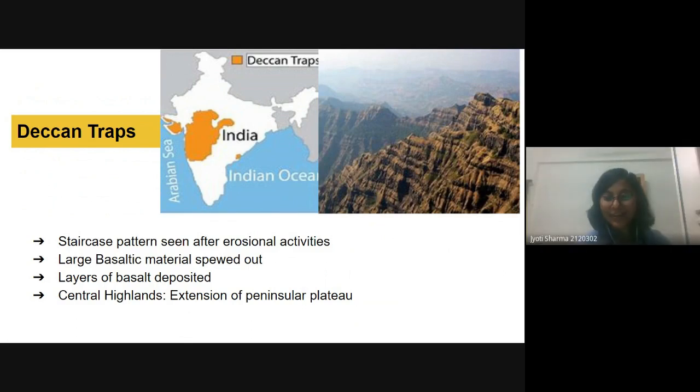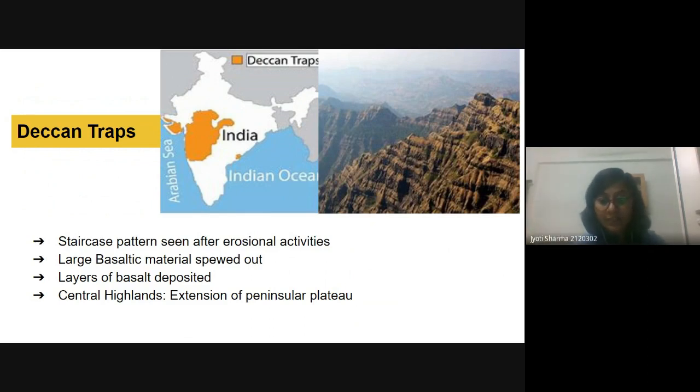Okay, so here trap means, it is from some Arabic, or I don't know, Greek word, which says that it is a stair-like structure. When there were volcanic activities, layer by layer, this basaltic material spewed out. And when the erosional activities happened, it formed the stair-like structure.